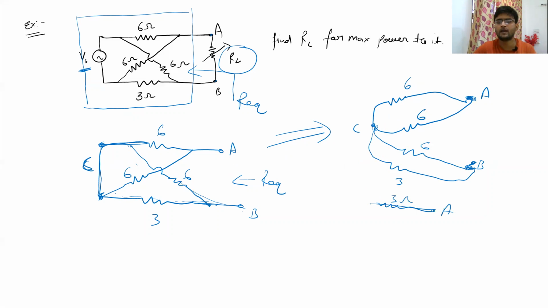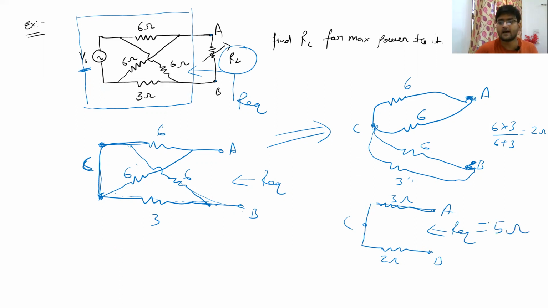So between A and C, you will get 3 ohm, and then this is your C point, and then between C and B, you get the parallel combination of 6 and 3. You calculate, it will become 6 into 3 by 6 plus 3, which is equal to 2 ohm, right? So this is your 2 ohm. Now, can you calculate the R equivalent? It's fairly simple. It is the series combination of 3 and 2, and it will become 5 ohm. So this R equivalent is nothing but your RTH.